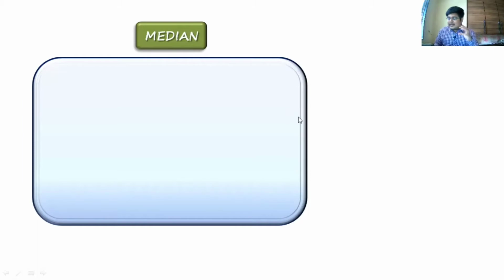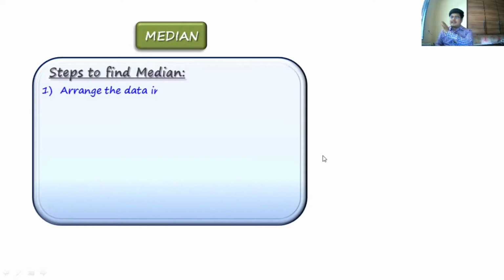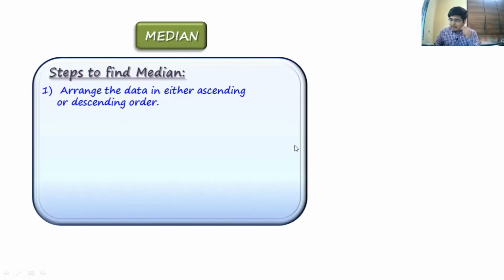So median, it means the middlemost value. All right, so when I say the middlemost value, there are some steps to find that middlemost value. The first step is you have to arrange the entire data either in ascending order or in descending order. We usually prefer ascending order, so we will arrange it in ascending order. Then the second thing is you have to count the number of observations. The number of observations will either be odd or it will be even. So here you have to count those number of observations, denote them by letter N.